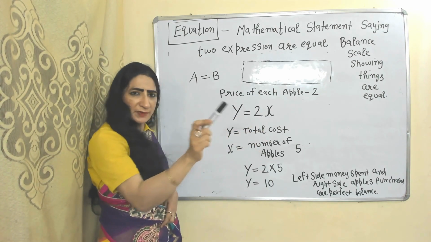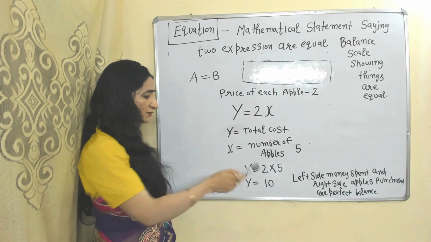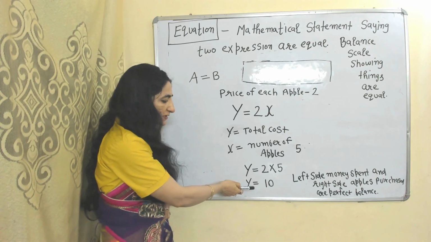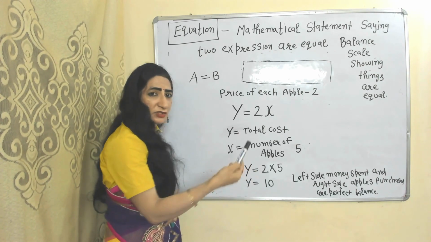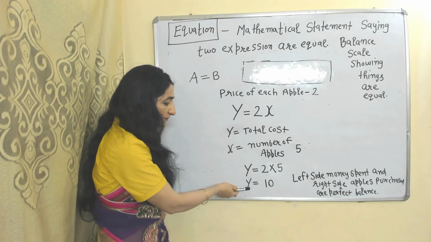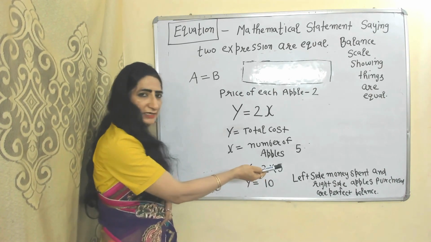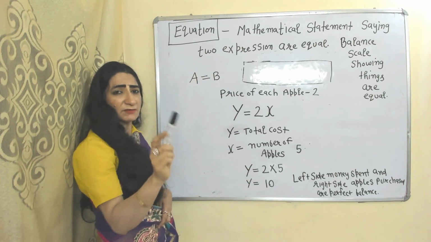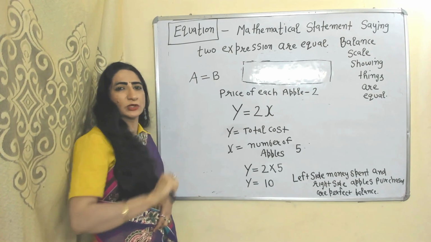X is the number of apples you purchase. Suppose you purchased 5 apples, then your total cost becomes equal to 10. So this equal sign shows left side equals right side. So equations are mathematical statements which show two expressions are equal to each other.